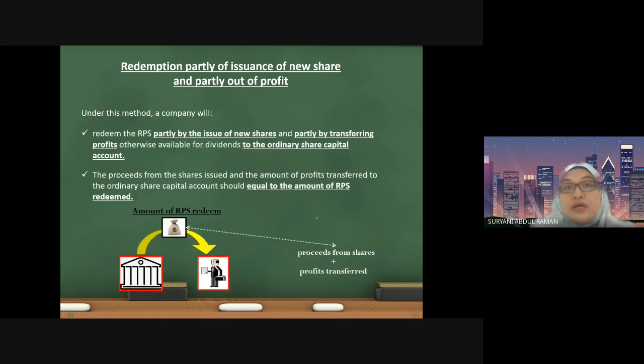Okay, let us look at the next explanation. Under this method, what the company will do is redeem the redeemable preference shares partly by the issue of new shares, and partly, meaning you only take some of it, you don't take the whole, by transferring profits otherwise available for dividends to the ordinary share capital. The proceeds from the shares issued and the amount of profit transferred to the ordinary share capital account should equal the amount of RPS redeemed. This is what we have explained just now.